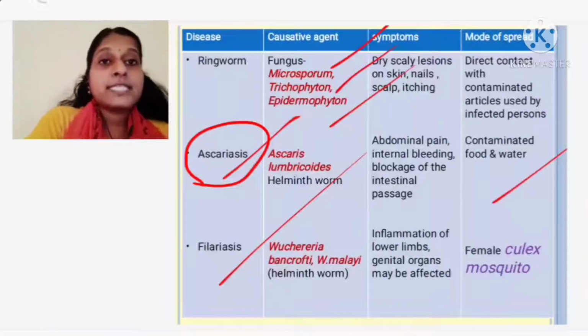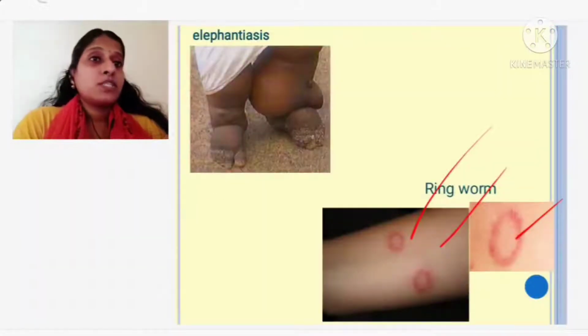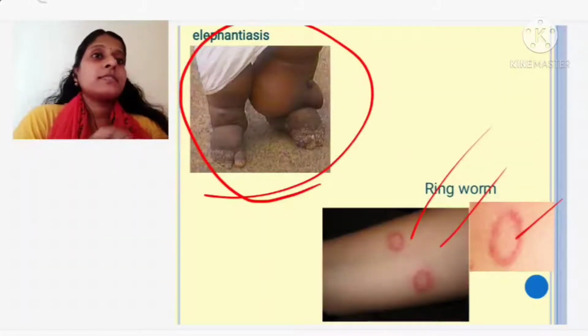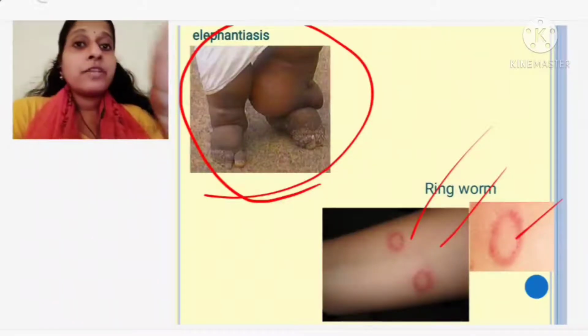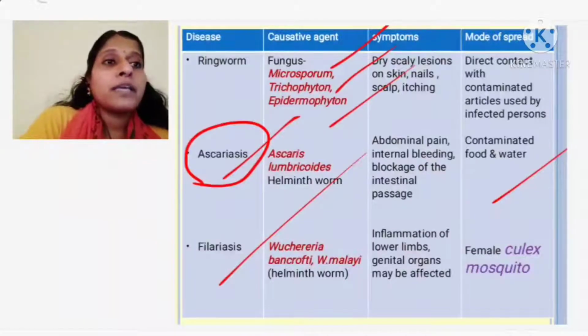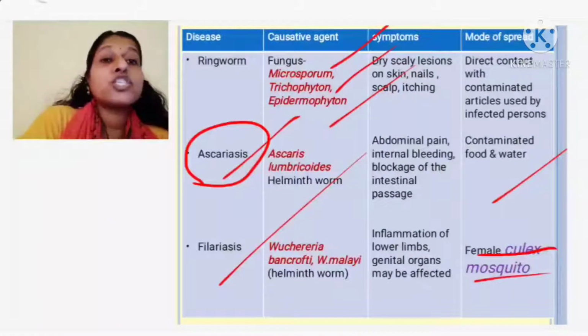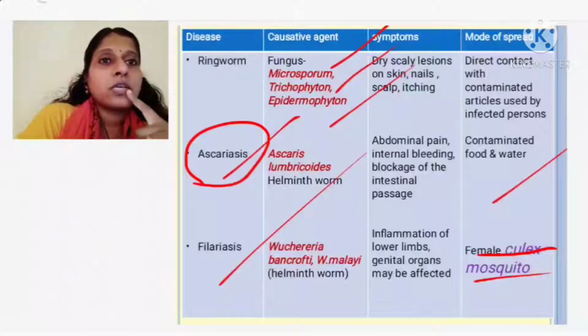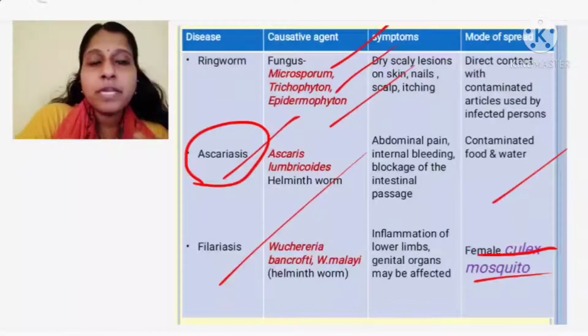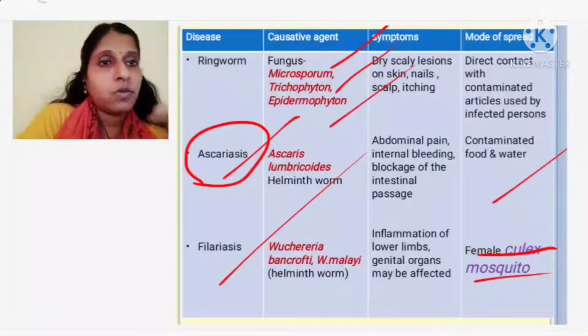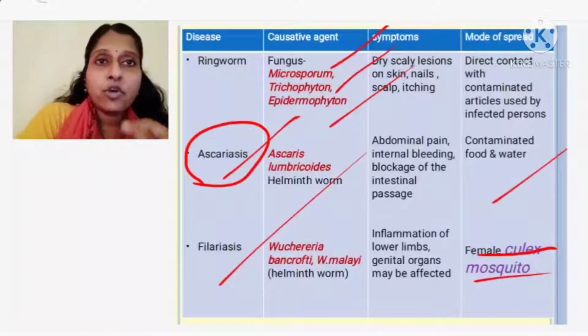The next disease is filariasis. This one, elephantiasis or filariasis. This is the disease you would have seen people suffering from. This filariasis is caused by a female mosquito called Culex. Okay. So Aedes is causing dengue, Aedes is causing chikungunya, and thereafter Anopheles is causing malaria. Now the Culex mosquito is the one who is causing filariasis or elephantiasis.